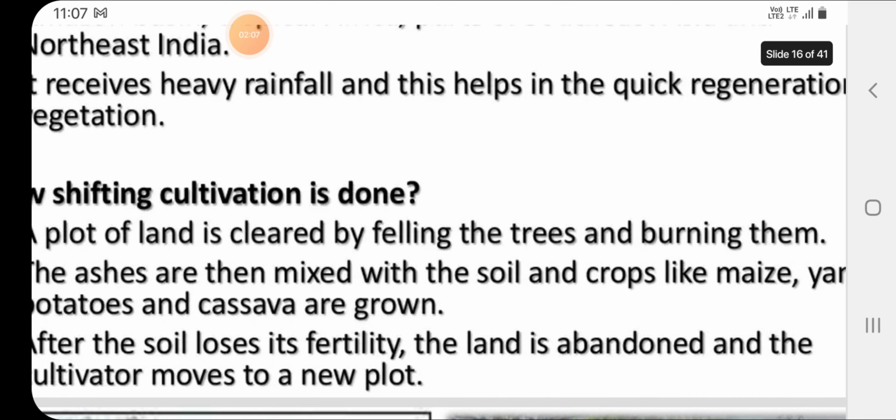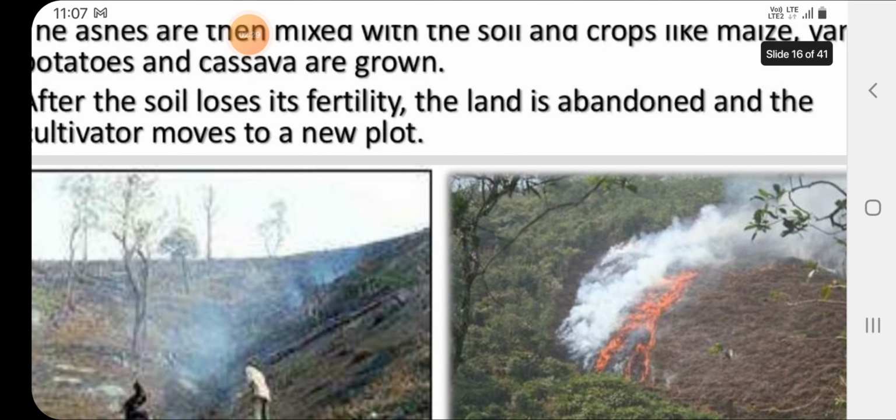Then how is shifting cultivation done? A plot of land is cleared by felling the trees and burning them. Then the ashes are mixed with the soil. Crops like maize, potatoes, cassava are grown. After the soil loses its fertility, the land is abandoned and the cultivator moves to a new plot.